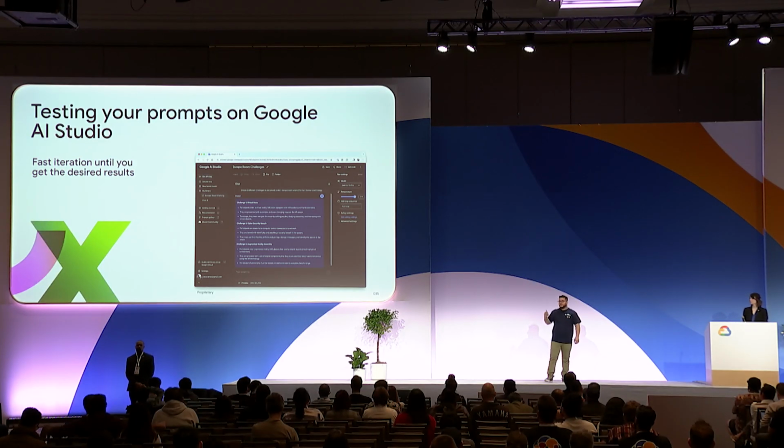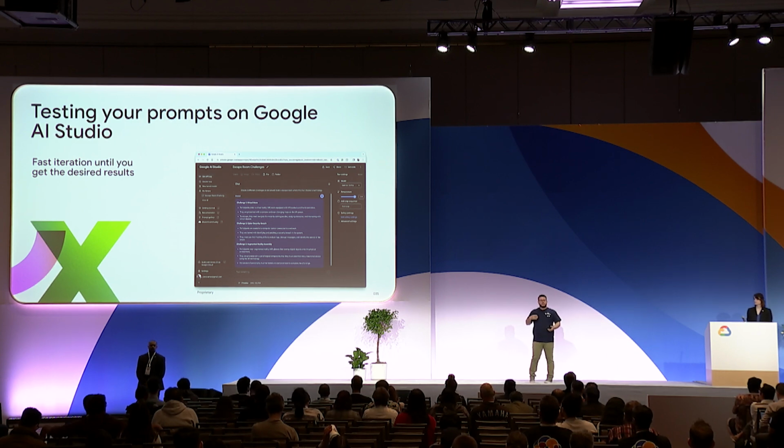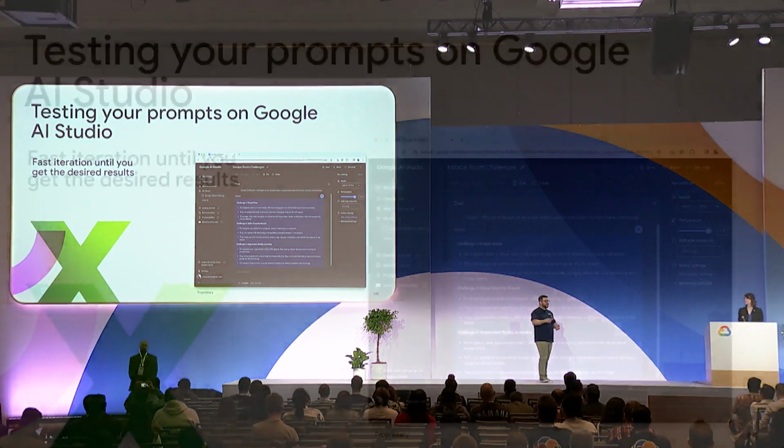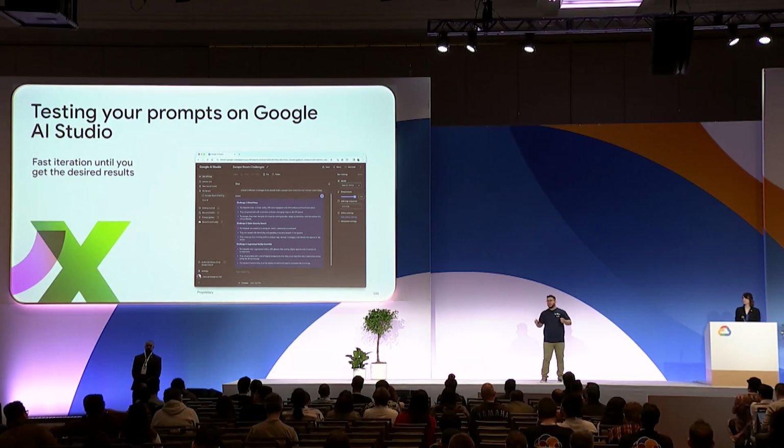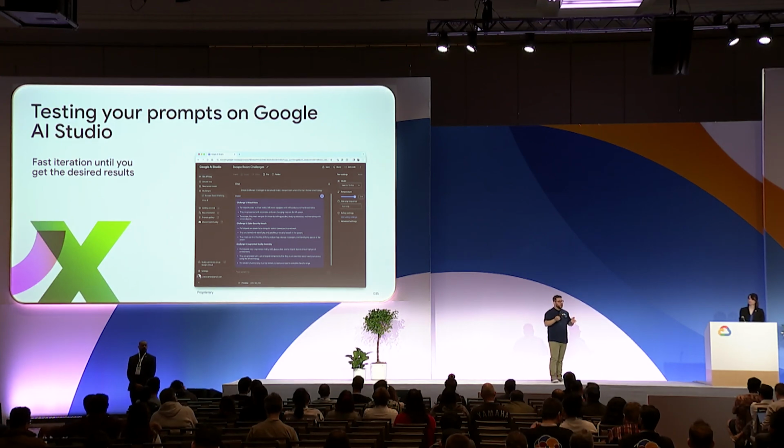So the first thing that we realized is that we don't need to test our prompts in the game. That would be time consuming, a kind of stupid decision, right? So what we did instead was follow a fast iteration on Google AI Studio, Google's interface for interacting with Gemini. It's going to give you the same results that your SDK will give you, but I don't need to follow the game and find the challenges every time. I can just test all that out on AI Studio and achieve the fastest results.